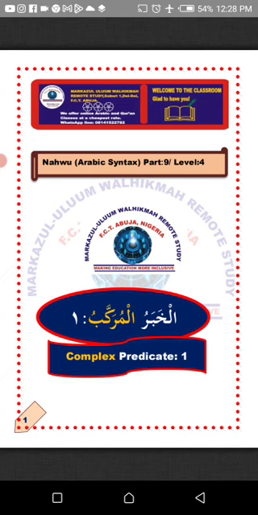So now talking about al-khabar al-murakkab. If the place or the space meant for khabar is occupied by more than one word, it will be regarded as murakkab, not mufrad, based on our last discussion. I repeat, if the space meant for khabar is occupied by more than one word in Arabic, the combination of the words will be regarded as al-khabar al-murakkab, not al-khabar al-mufrad. I hope you understand. MashaAllah. So al-khabar al-murakkab, complex predicates.